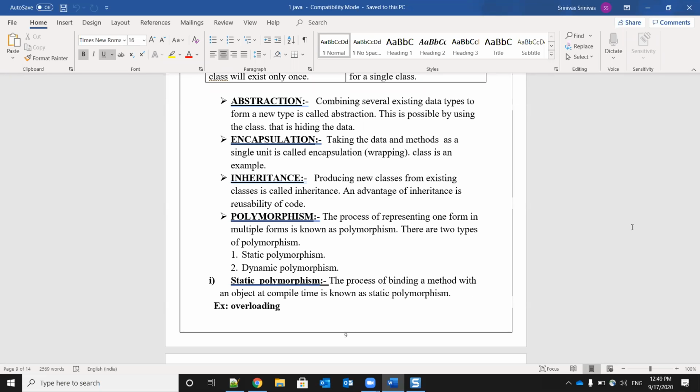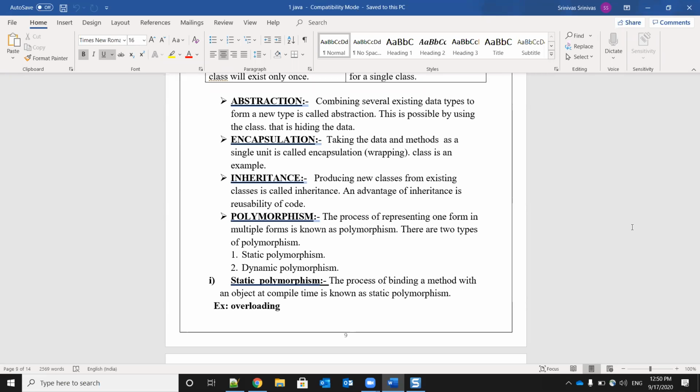Encapsulation means we are wrapping together the data and a method in a single unit. Just like how we wrap a gift box, the same way we are wrapping the data and a method here. That is nothing but encapsulation. A class is an example. In a class, we write the methods and also create the related variables, and we store the data.